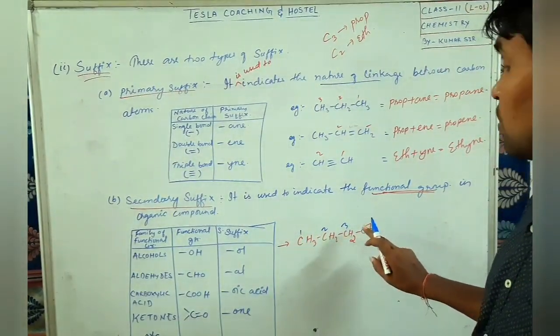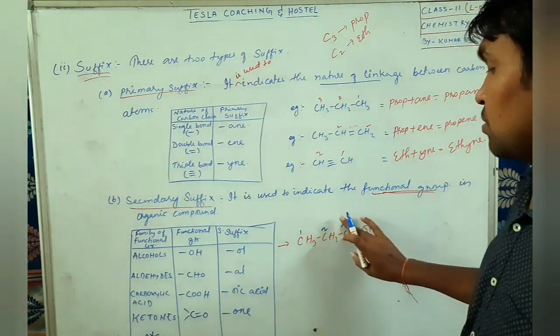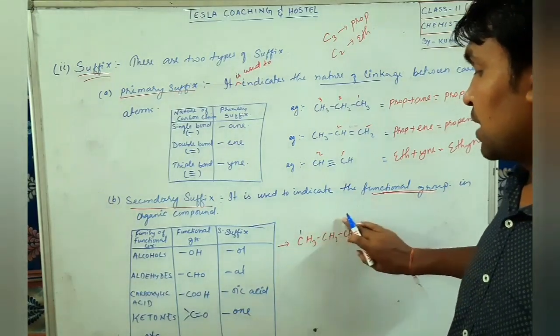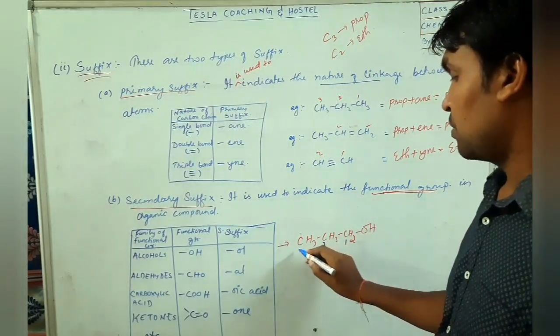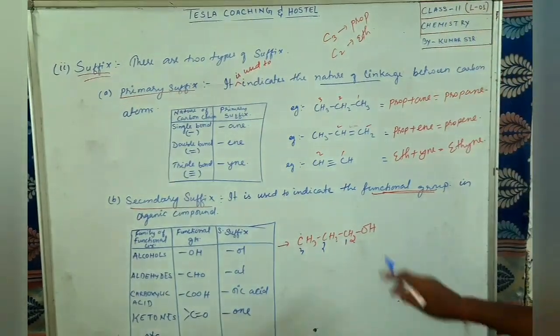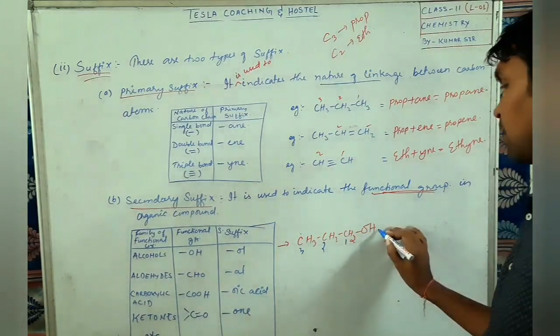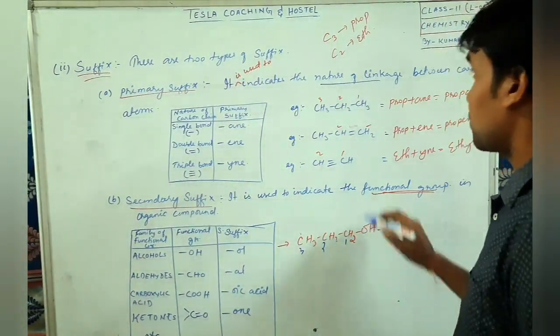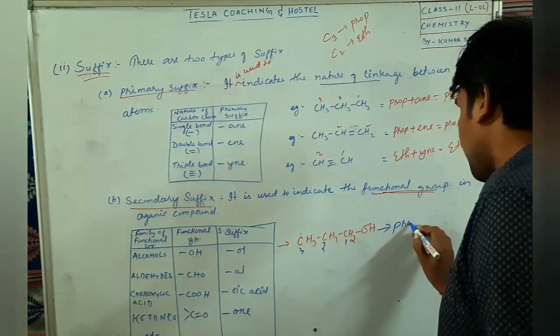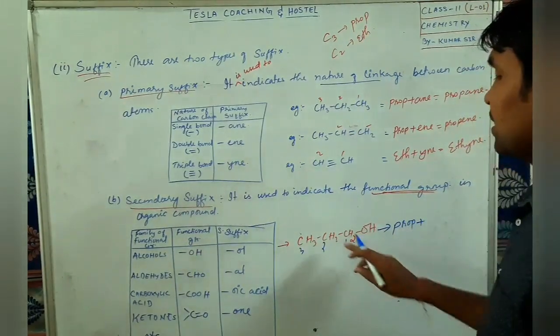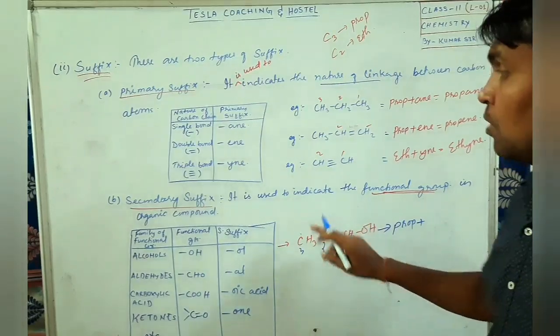Here this one is getting the third number, which is not right. It should get the lowest number. So we will start the numbering from here: 1, 2, 3. Got it or not? So here the total number of carbon is 3. For 3 carbon, what is the root word? Prop. So we'll write prop. Is there any double bond here? No, all are single bonds.